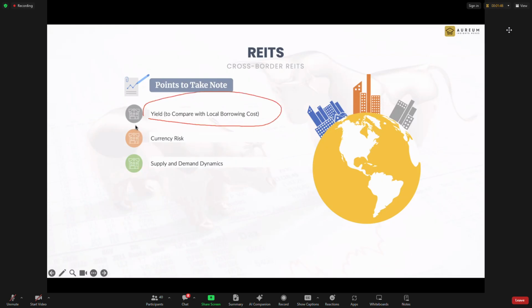If one REIT has a lot of property in Singapore and another REIT has a lot of property overseas, and both are equally good, meaning the manager and the sponsor are all on par, then when I want to buy, I want to make sure the overseas one gives me a higher dividend yield compared to the local one. If both are the same, then for the overseas one you need to demand a higher dividend yield due to the many risks.